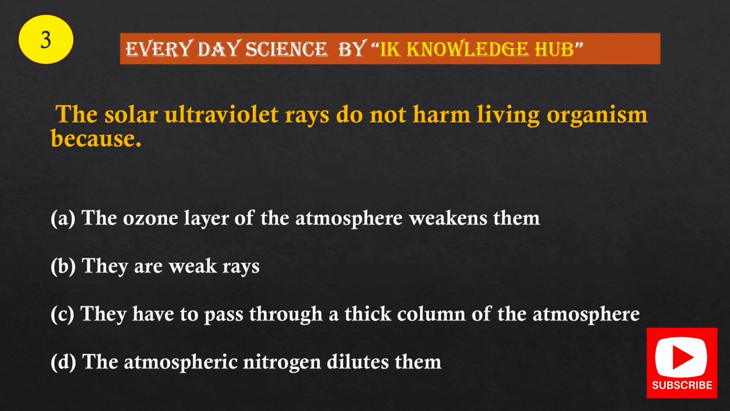Question number 3. The solar ultraviolet rays do not harm living organisms because: Option A, the ozone layer of the atmosphere weakens them. Option B, they are weak rays. Option C, they have to pass through a thick column of the atmosphere. Option D, the atmospheric nitrogen dilutes them. And the correct option is option A, the ozone layer of the atmosphere weakens them.